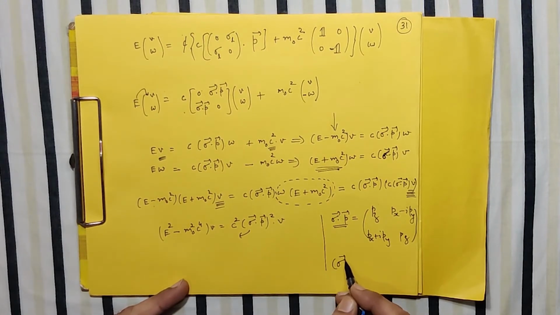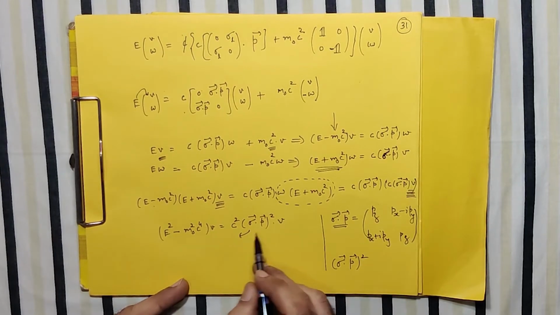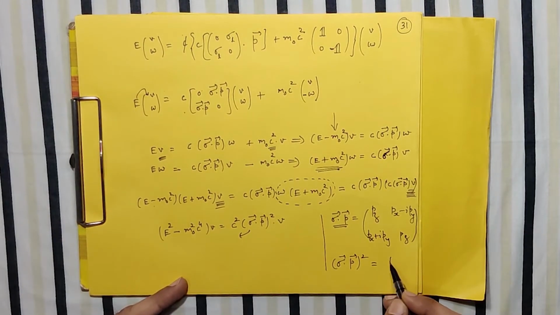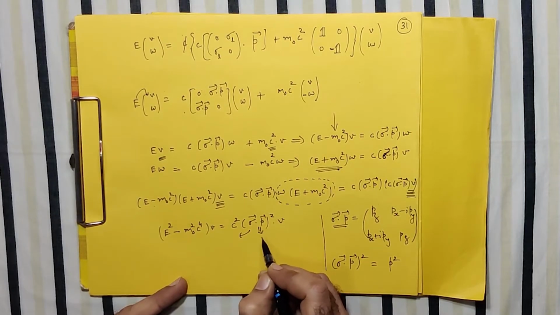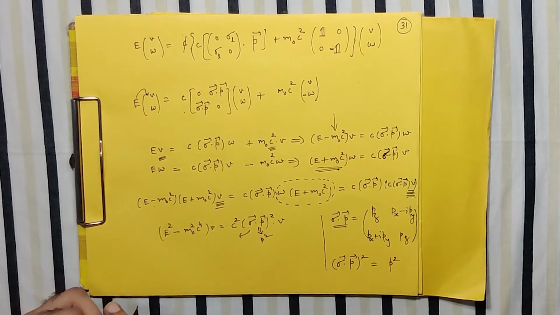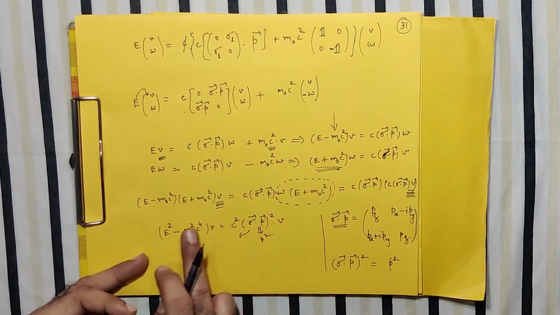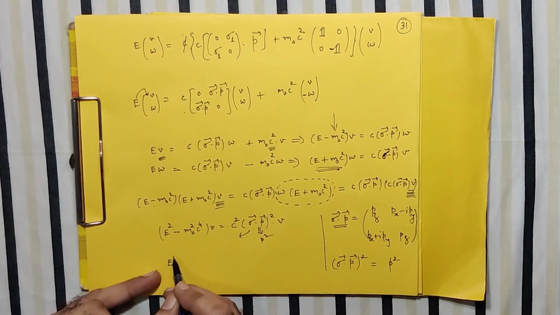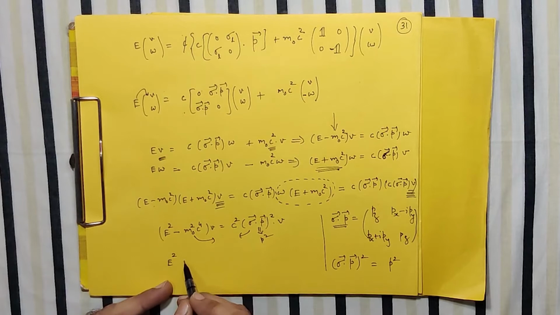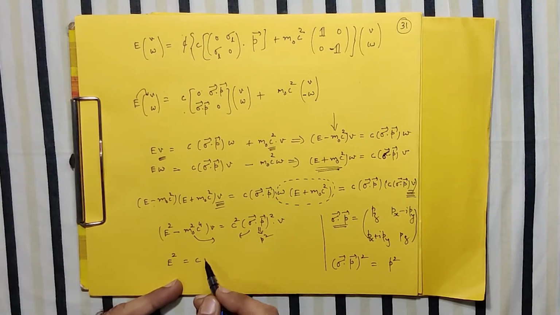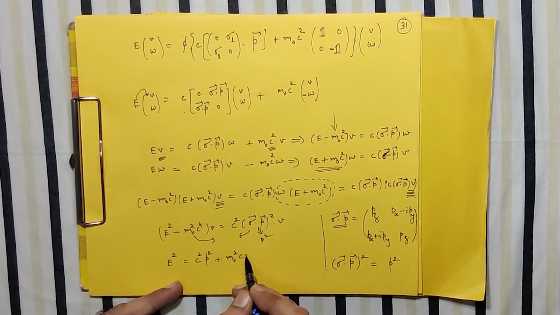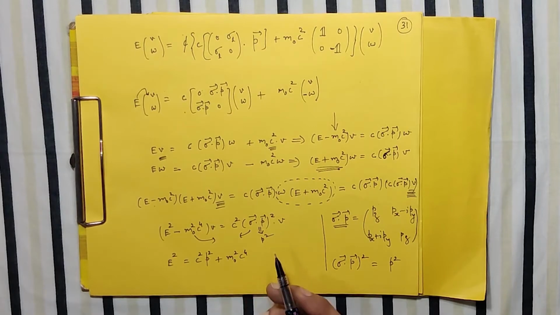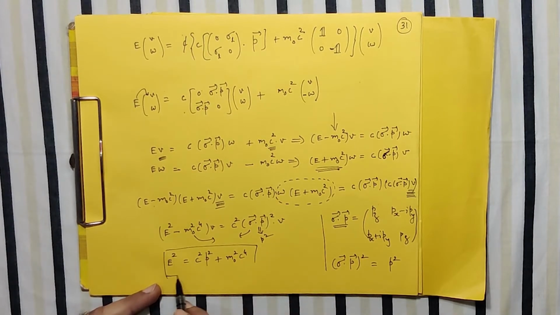And you can also prove this sigma dot p the whole square, which is coming on the right hand side, that you can prove simply as p square. So if this is your p square, and if I bring it to the left hand side, and then obviously from all the terms I can take a v common, then what I'll have is your e square, or maybe I can take this on the other side, it would be easier to form our required equation. Then this c square p square plus m0 square c raised to 4, and obviously this v I can cancel out. Then what I get is the energy eigenvalue of the Dirac free particle.